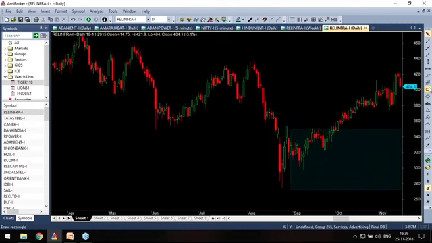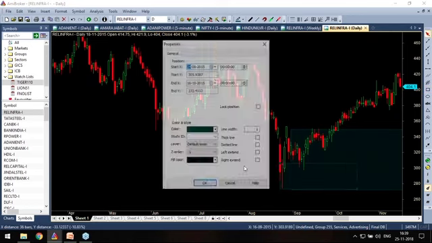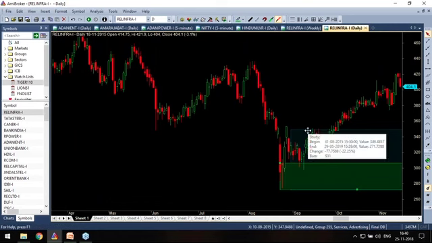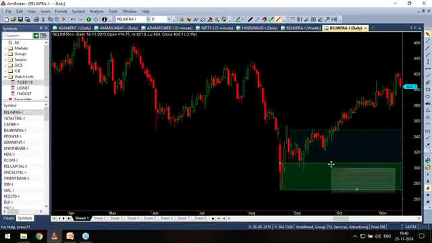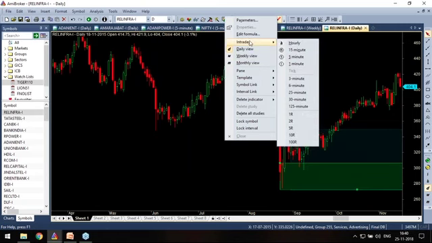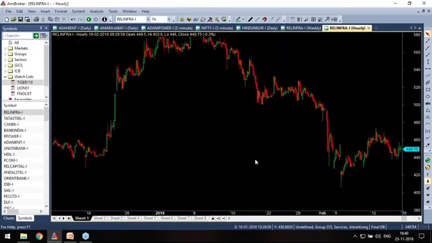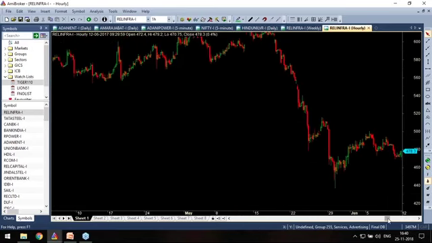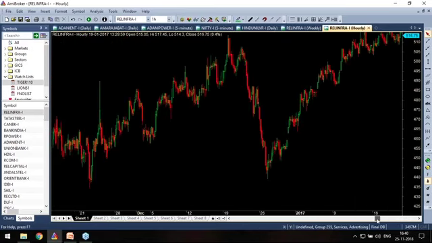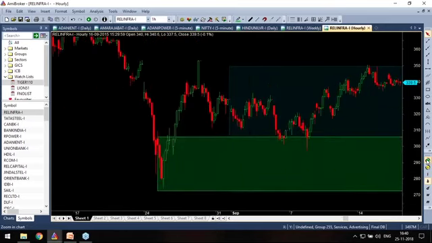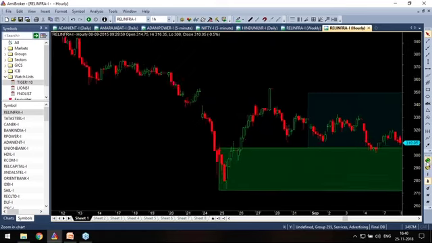Can you make out this, friends? Rally, base, drop, base, rally, sorry. When I went into the daily time frame, initially it was 20% risk. It has come down to some 10% risk. From the daily frame, if I go to hourly now, if I go into the hourly time frame, see what happens.